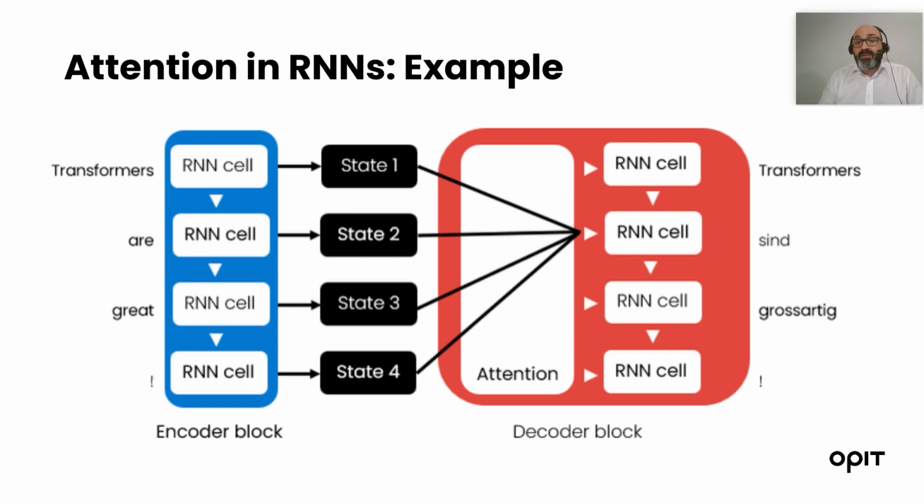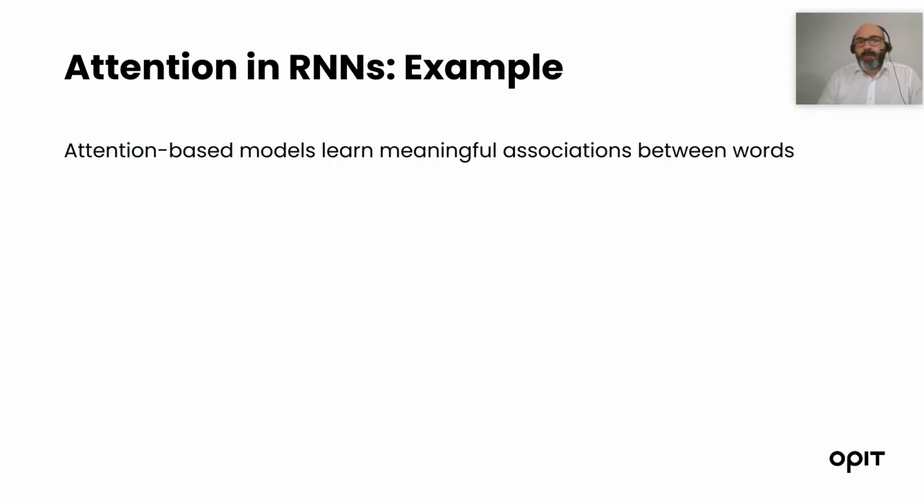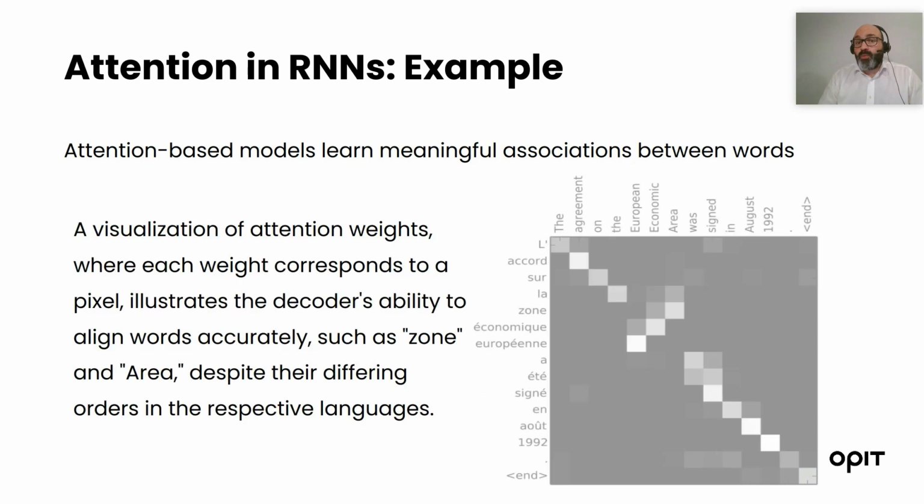This is an example of how attention works in RNNs. We can see that the weights for states 2 and 3, which correspond to the words "are" and "great" in the sentence "transformers are great", are bigger when they translate into the sequence in German. To explain this better, let's focus on the fact that attention-based models learn meaningful associations between words.